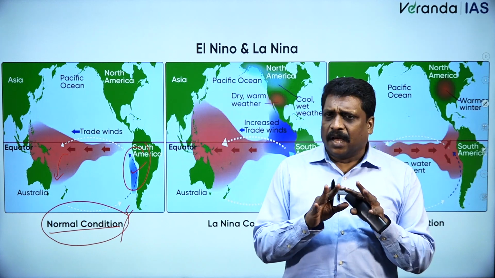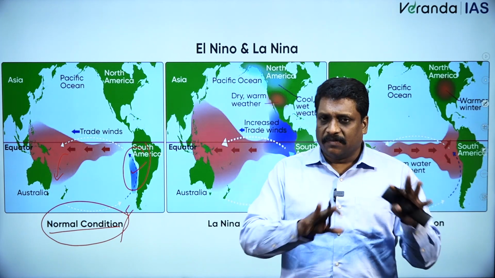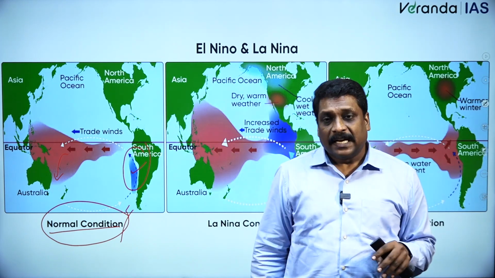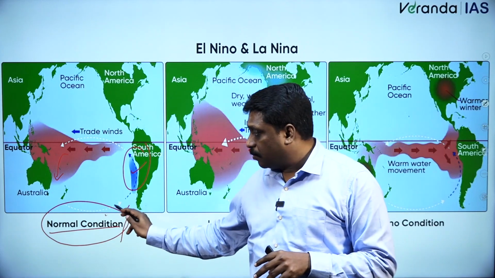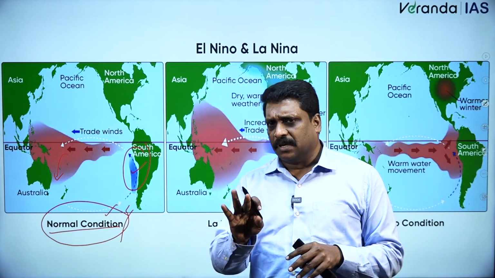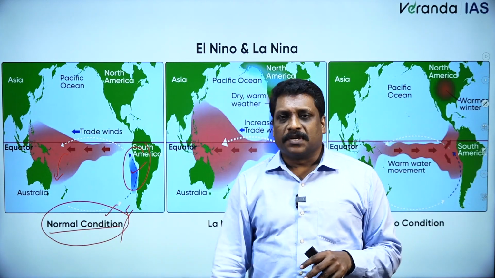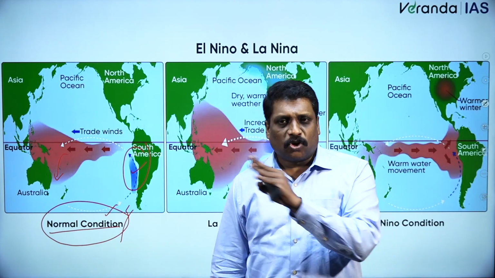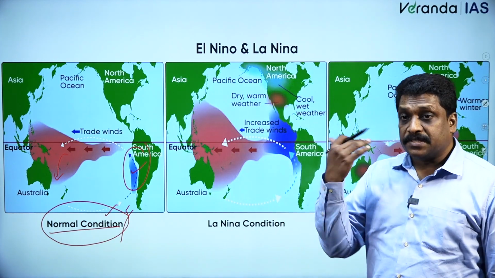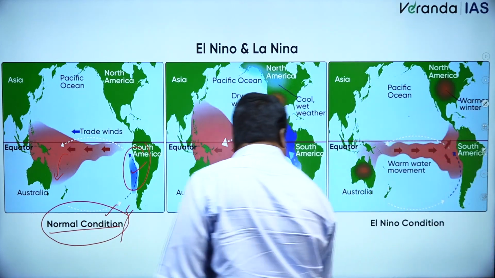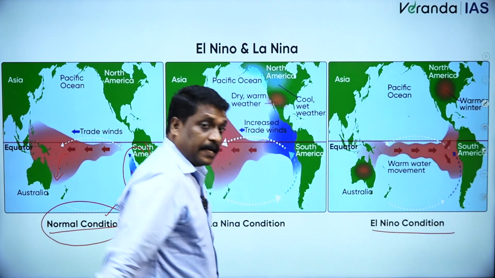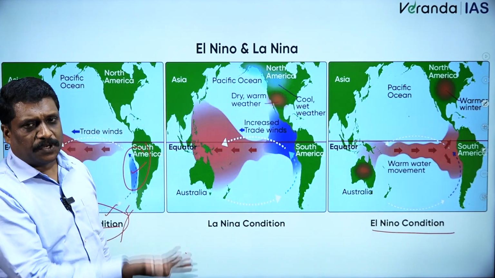But there are various analyses, and even the net sources say, that technically there is a difference between the normal condition and ENSO neutrality, but the impact on the climatic pattern will be more or less similar. Now, if this is the normal condition, what is the reversed condition? It is what we call the El Nino condition. Completely, things will change.